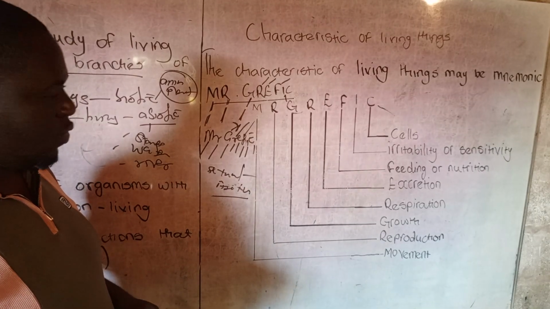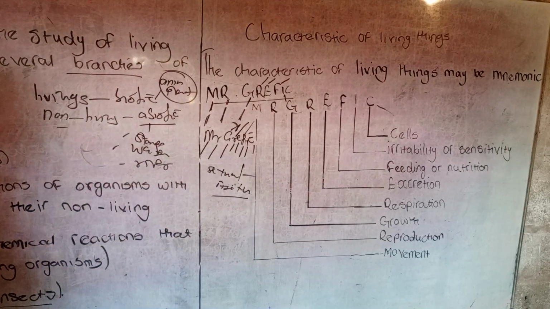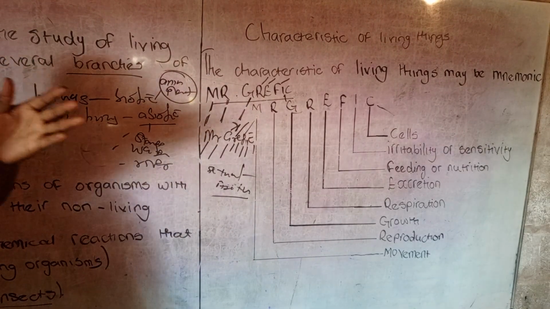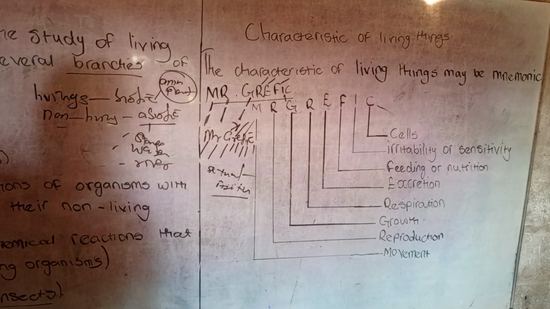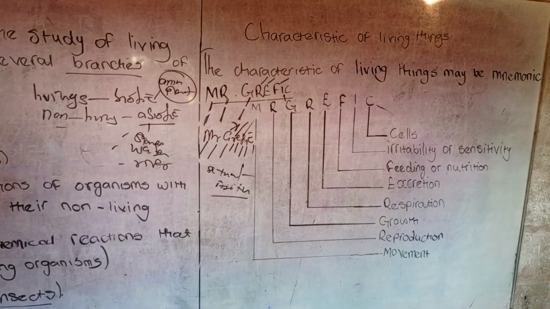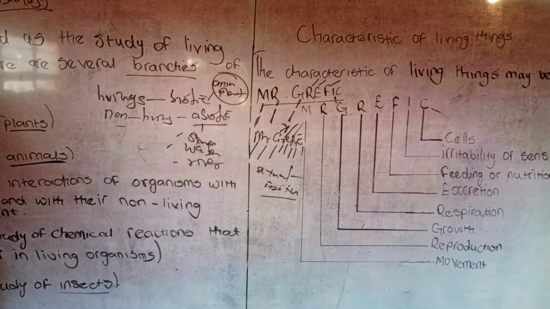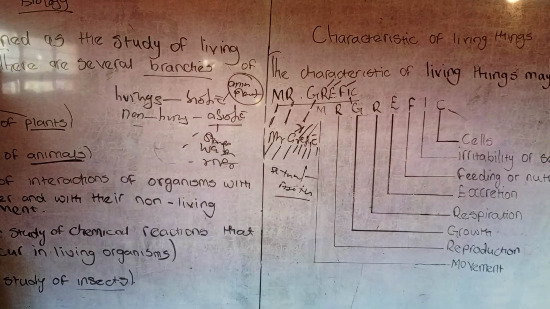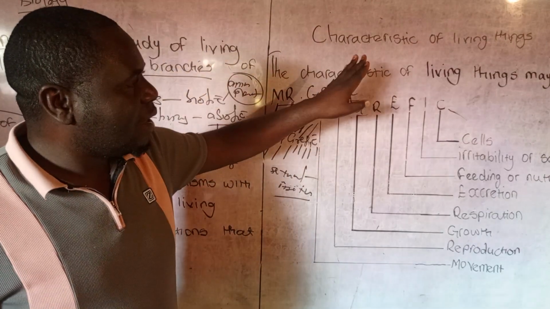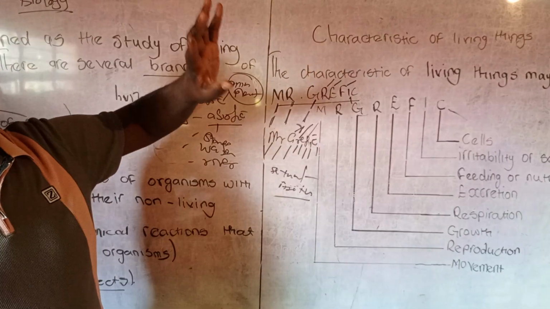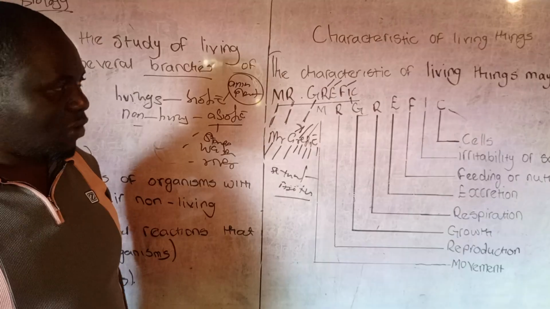So this is the end of the first part. Don't forget, we said that biology is the study of living organisms, or living things. Then I explained the branches of biology, which are botany, zoology, ecology, biochemistry, and entomology. Then I explained the characteristics of living things, which means all living things have the following characteristics.